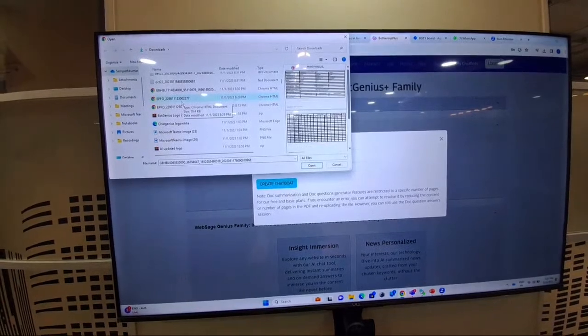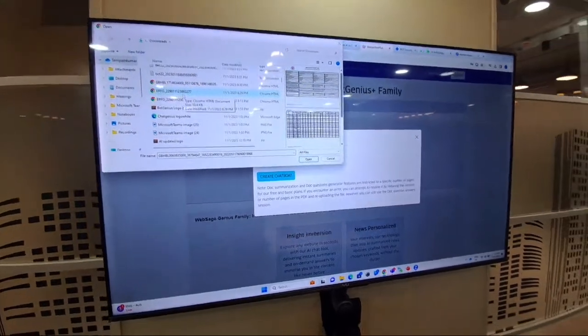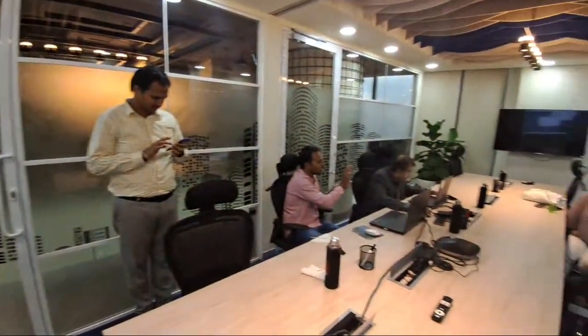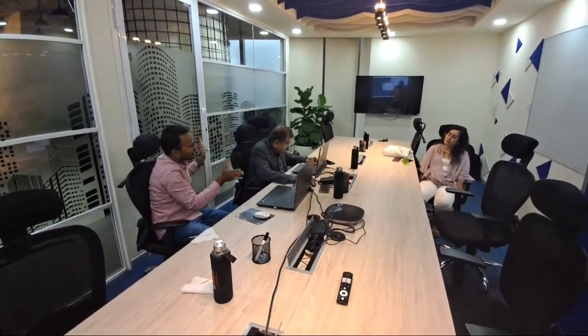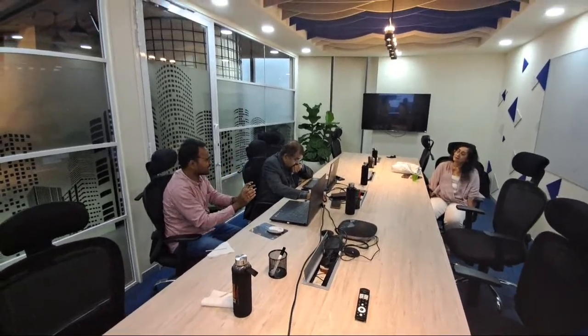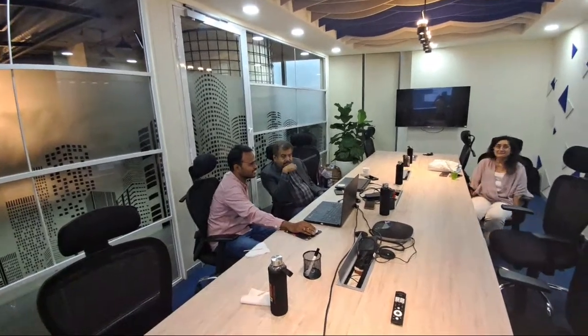Under Bot Genius, there are 80 plus features. For example, if you want to get a summary of a particular document, go to Doc Genius. If you want to get the summary of a video, go to Video Genius. If you want to get an image through AI, go to Image Genius. If you want to get the summary of a website, for example Infogen Labs, you don't want to go through the whole website, just go to Web Search Genius. If you are a software developer, go to IT Genius. That's great, you can see that.